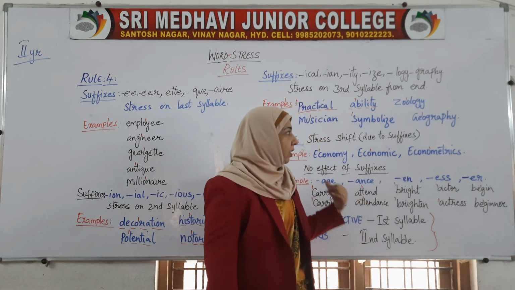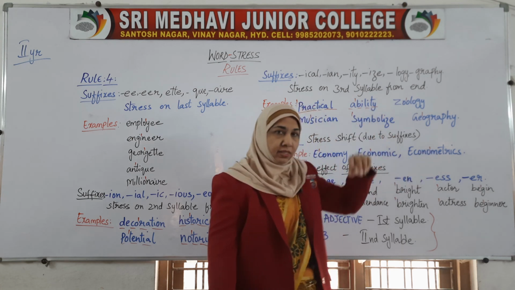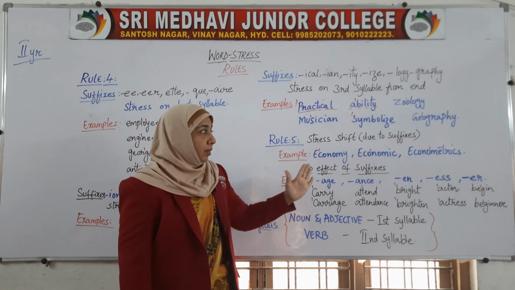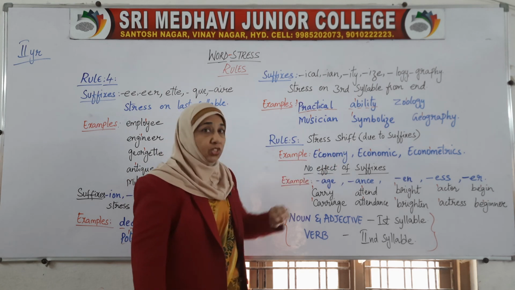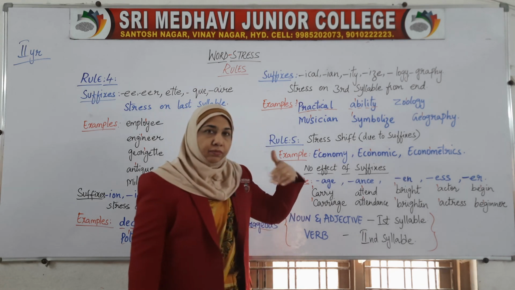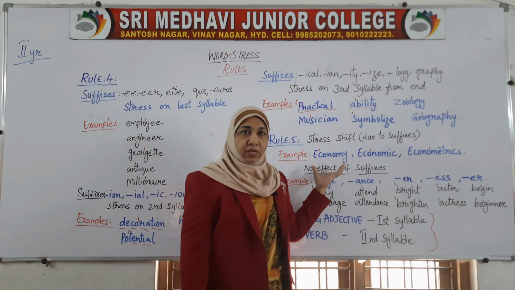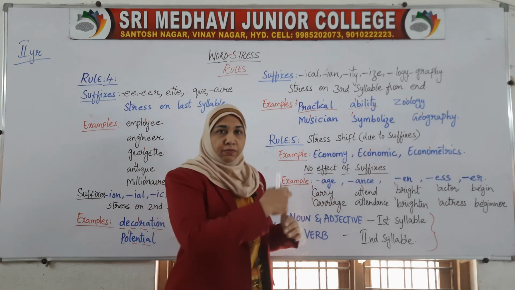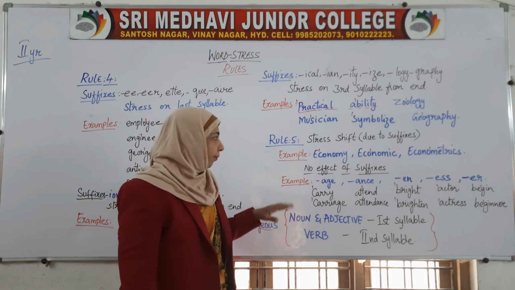Here you are getting it on the fourth syllable, because of the changed suffixes. Here Y is there, here I see, here matrix, completely different. So when these suffixes are there, they change the stress mark from first syllable to second, second to third, third to fourth, according to the requirement.